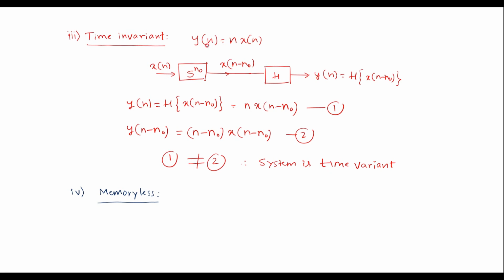So here the output depends on present value of the input signal. Therefore, the system is memoryless.